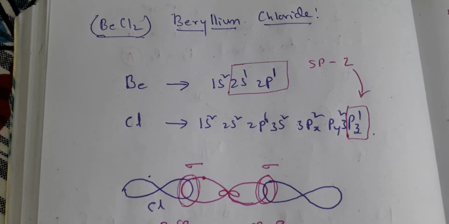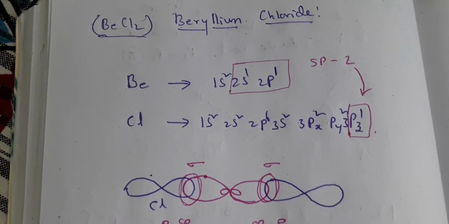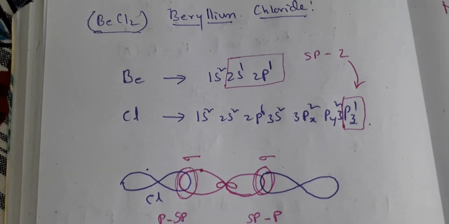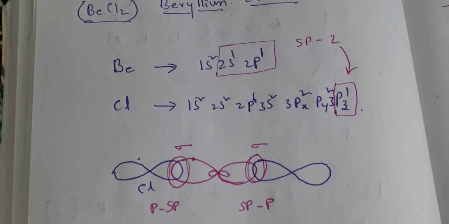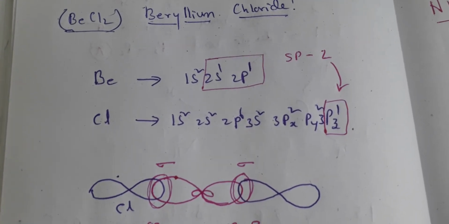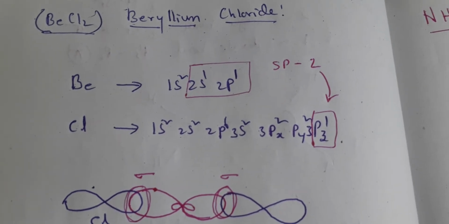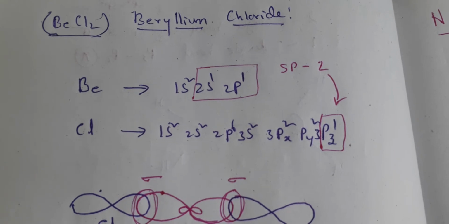Whenever the question is asked for structure of a particular molecule, then you have to discuss which shape, what is the bond angle, and what kind of bonds are formed, right? So now here beryllium chloride we are taking. If you observe the electronic configuration of beryllium, it is 1s2, 2s1, 2p1.